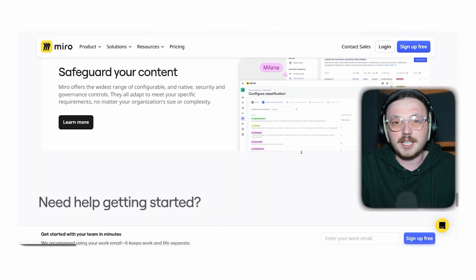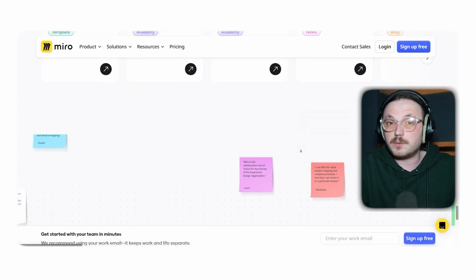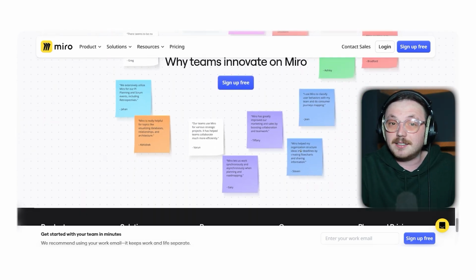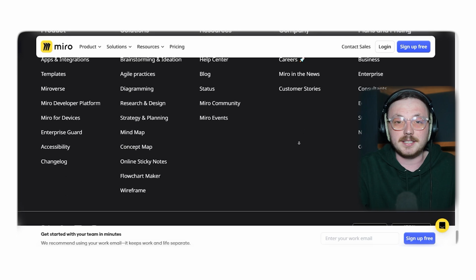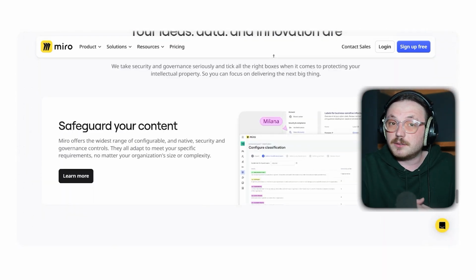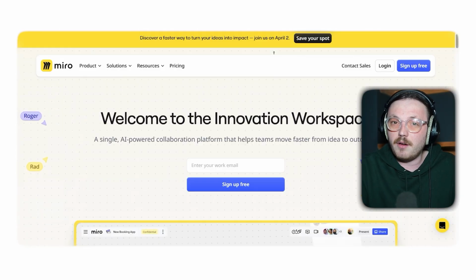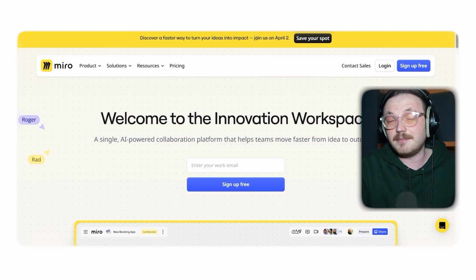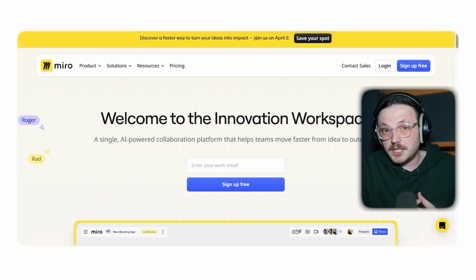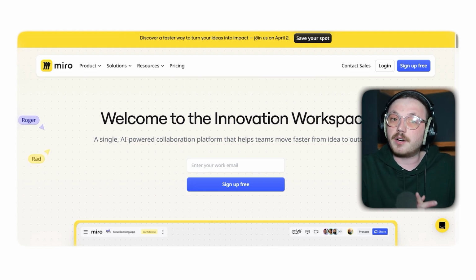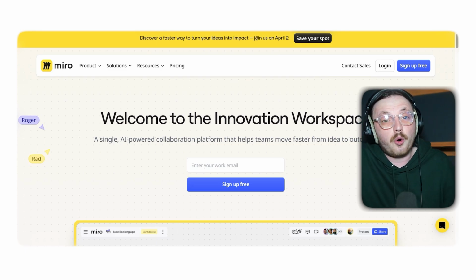Some people find it tricky to navigate boards when they get too crowded with info, and while the free version is great, the premium plans can get pricey, especially for bigger teams. Plus, with so many features, it can feel a bit overwhelming if all you need is something simple for quick brainstorming. Because of these challenges, many people are looking for other options that might fit their needs or budget better.